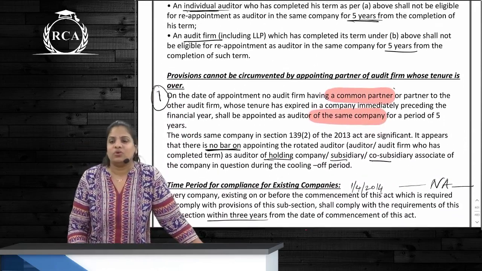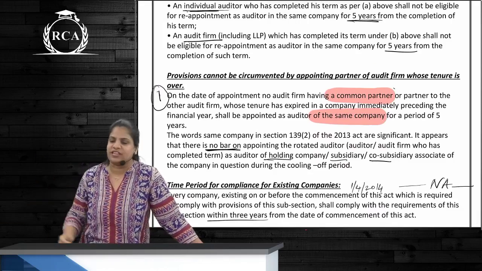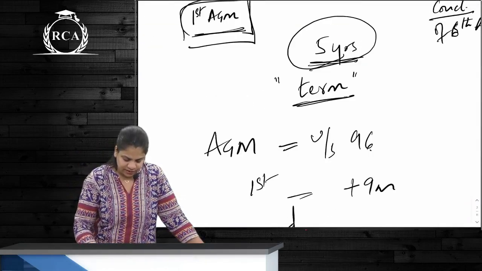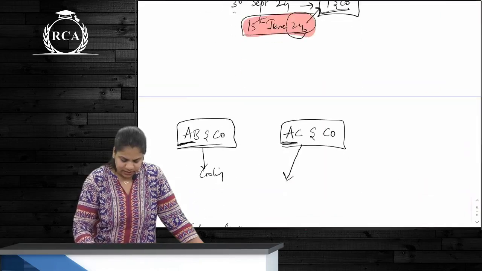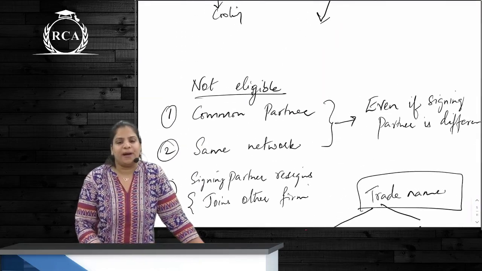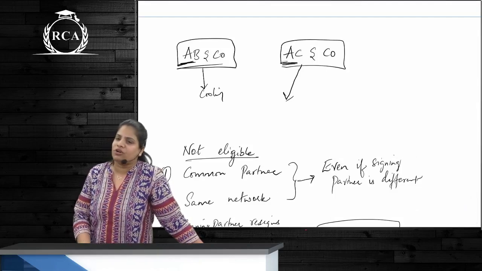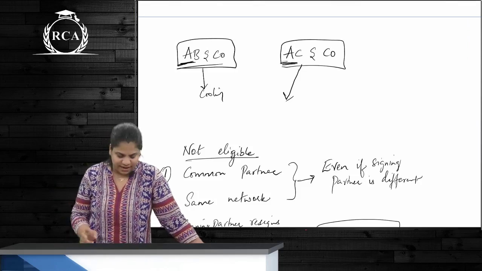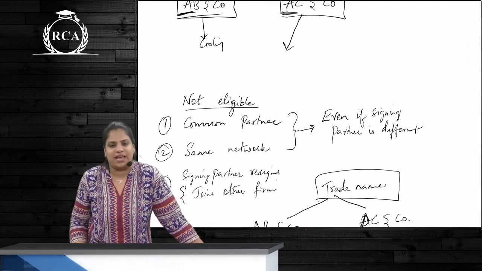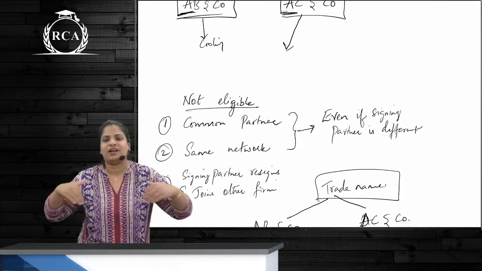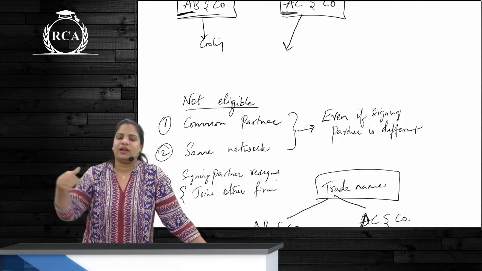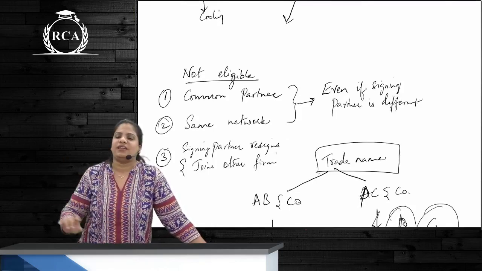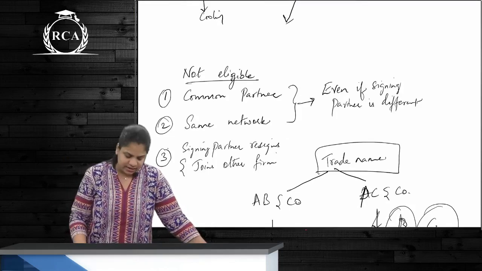But in the cooling period, these 3 kinds of firms cannot be appointed as the auditor. What did we read? 3 points, first is? Okay, yes, correct. Common partner. So A, B and Co and AC and Co have a common partner, Mr. A. If A, B and Co's cooling period is running, can AC and Co be appointed? No. Second, if they are firms under the same network, like big firms such as KPMG, working under the same brand name or same network, if the cooling period applies to one, the other firm cannot be appointed, correct? And last is where the signing partner is resigning and joining another audit firm, correct?